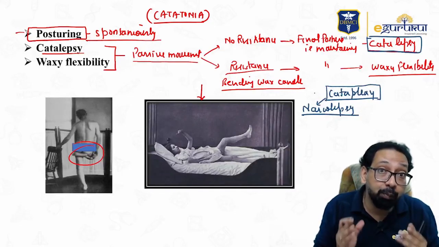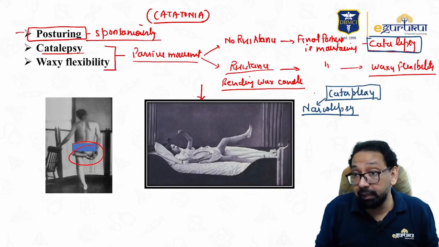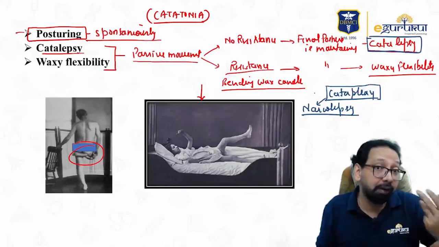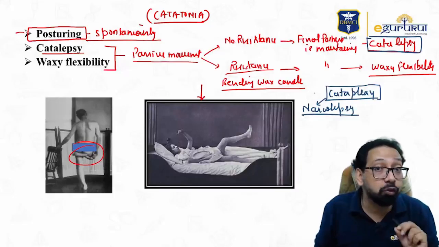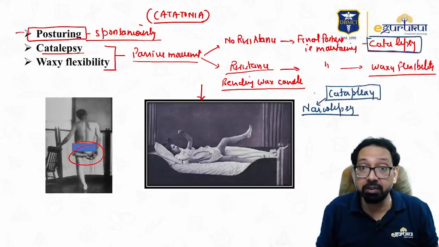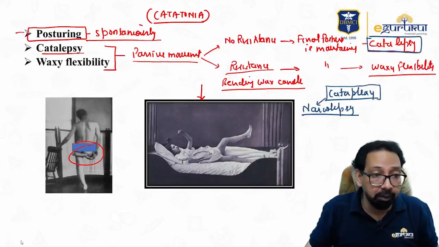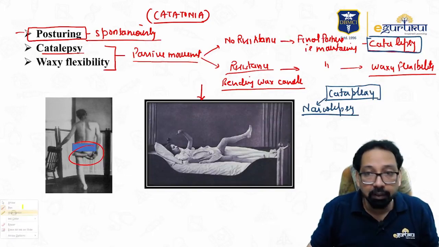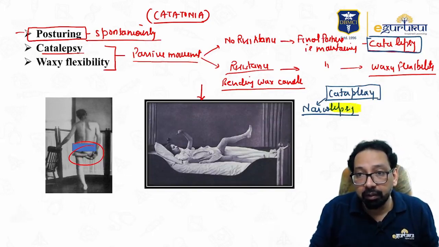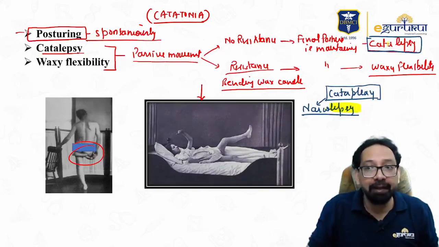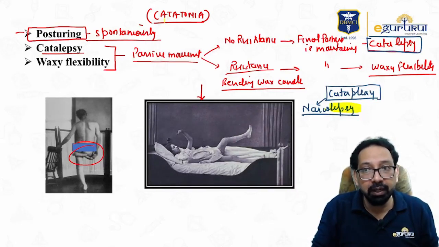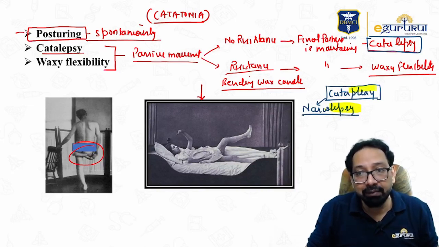And the patient would be conscious at that time. Remember this point, many times in clinical questions you will find that the patient is conscious in cataplexy. So how to remember? Simple. Narcolepsy does not have 'lepsy' in catalepsy sense; catalepsy is seen in catatonia. Narcolepsy is having plexy.